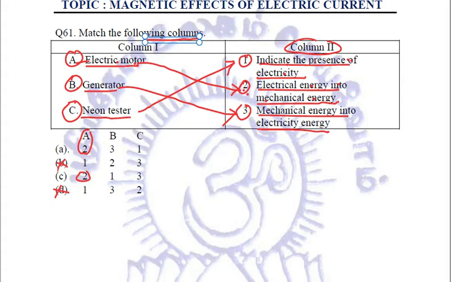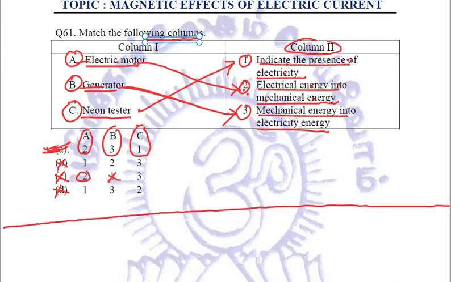Let's see first. The B option is marked with 3. This is the right option. Now we will strike off C. Counter check it. C option will be marked with 1. So this is our option number A, which is the right answer to question number 61. And this is all about your magnetic effects of current.